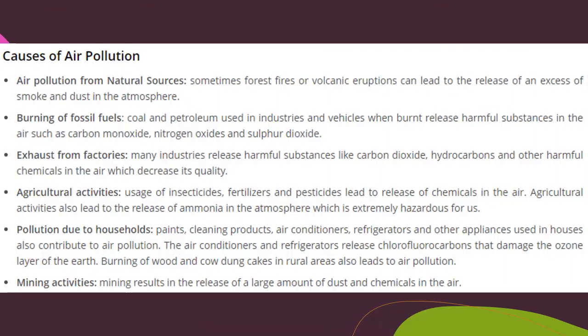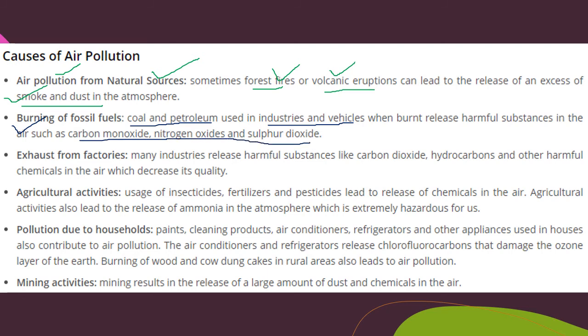So what are the causes of air pollution? Let's see here. Air pollution from natural sources: sometimes there is forest fire, volcanic eruption, which releases an excess amount of smoke and dust. Due to forest fires and volcanic eruptions, smoke and dust is produced, which leads to air pollution. The second one is burning of fossil fuels. Coal and petroleum are used in industries as well as in vehicles. When they are burnt, they release harmful substances such as carbon monoxide, nitrogen oxide and sulfur dioxide. So this is the second reason.